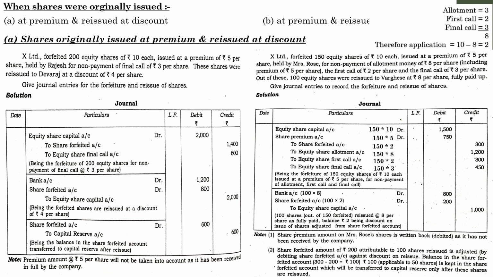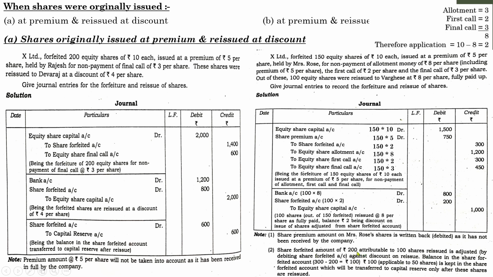But in this case you have to be very careful, since in this question they are not mentioning the amount that has to be transferred to the capital reserve, and they are not mentioning the journal entry you have to pass. So just understand the concept. We will discuss how to find the actual amount that has to be transferred to the capital reserve in the coming sessions. But in the meantime, just understand that here